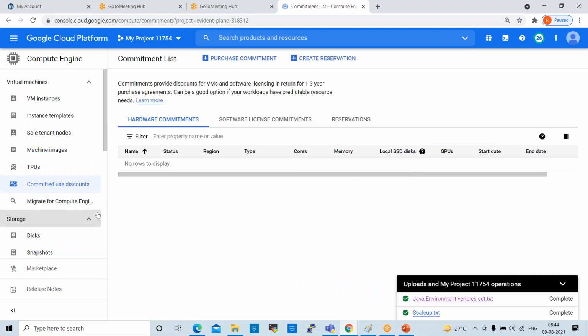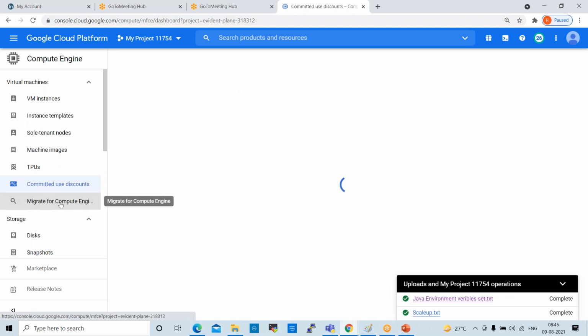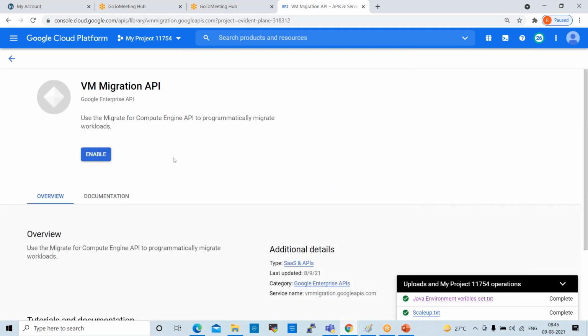Committed use discounts. Commitments provide discounts for VMs and software licensing in return for 1 to 3 year purchase agreements. So if you want to purchase any VMs or any resources for 1 to 3 years, you will get some discounts. Okay. So next one is Migrate for Compute Engine. If you want to migrate any VMs, we can use these migrate options. Okay, VM Migration API, we have to enable it, from one region to another region. If you want to migrate VMs, you can migrate them.